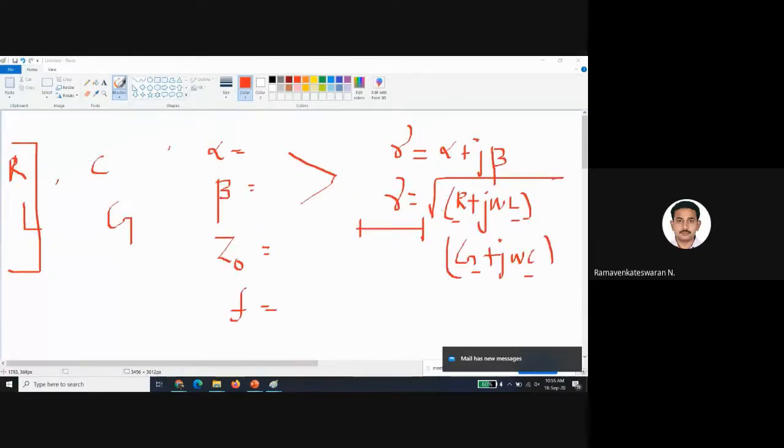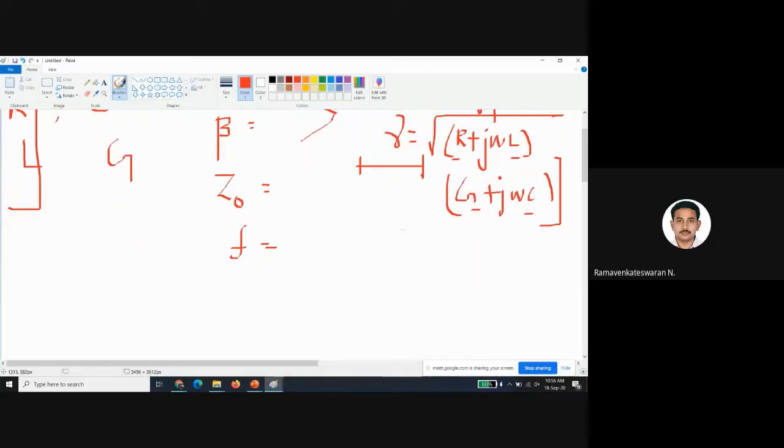This is my equation: gamma equal to alpha plus j beta, my propagation constant. Let us just think about it, whatever comes to mind. It will open other ways of thinking also, right? It's not about being given a problem and solving it only one way. This is my propagation constant, alpha plus j beta, which is the square root of R plus j omega L and G plus j omega C.